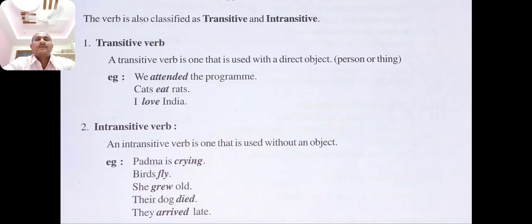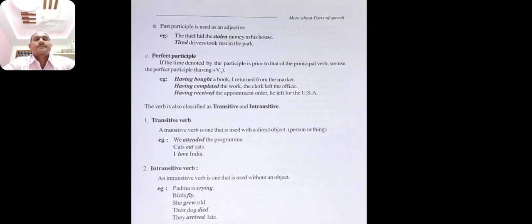Their dog died. They arrived late. So here, Padma is crying, there is no object. Birds fly, there is no object. She grew old, there is no object. Their dog died, no object. They arrived late, no object. These are all examples of intransitive verbs.